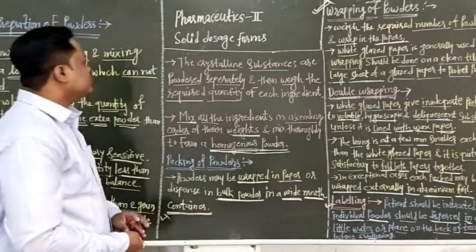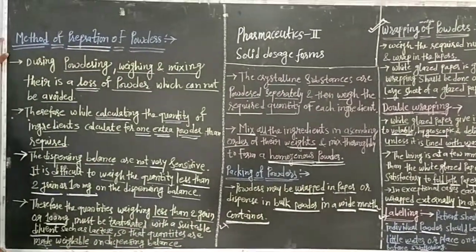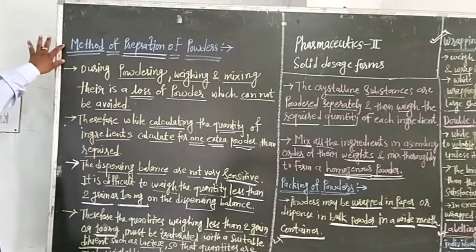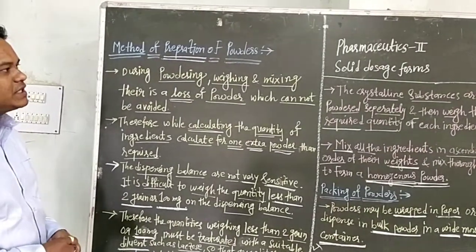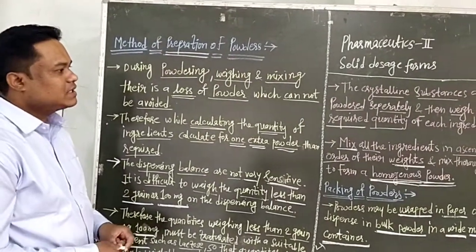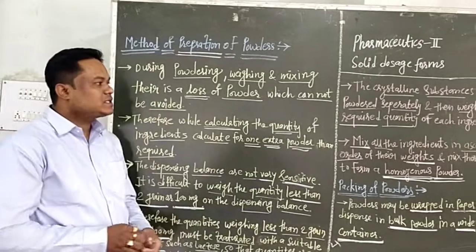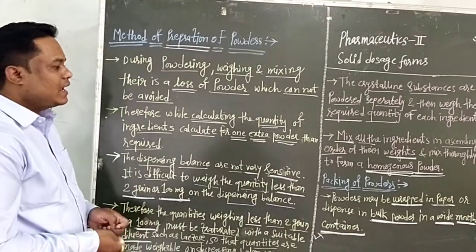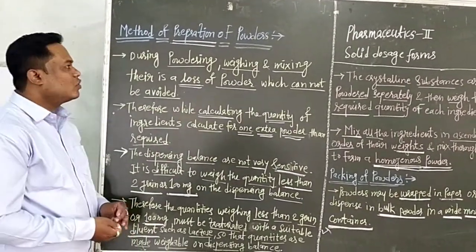Then in this lecture we have seen first the method of preparation of powders. Then second is packing of powders. In this, first wrapping of powders. Then next important is the double wrapping system, and last is the labeling instruction for the powders.